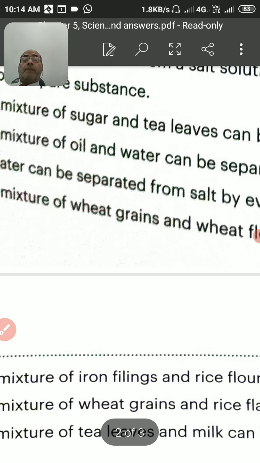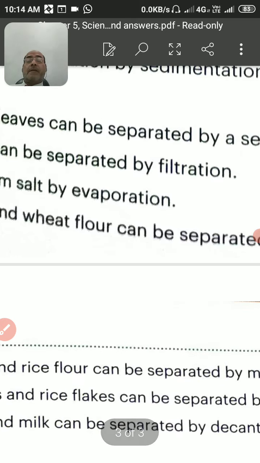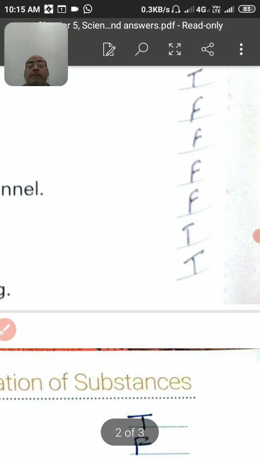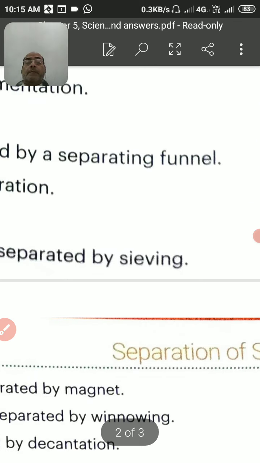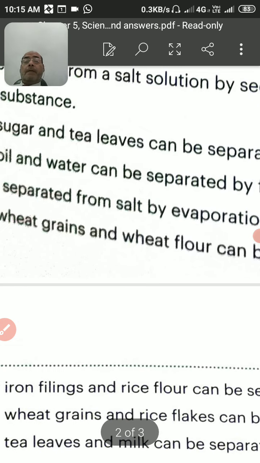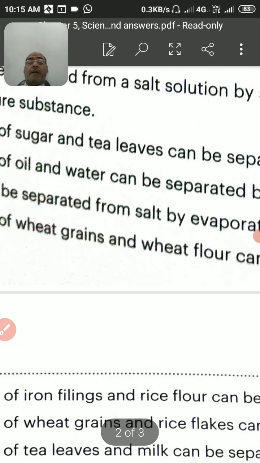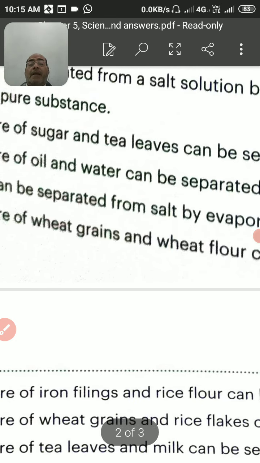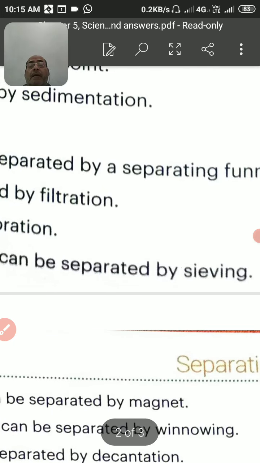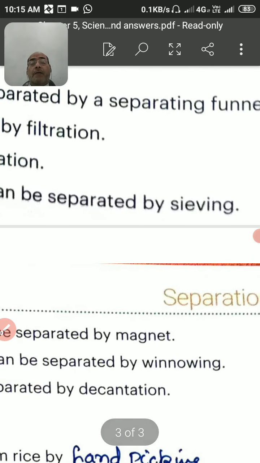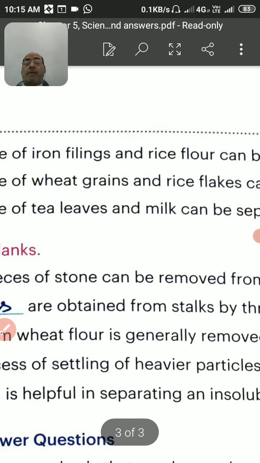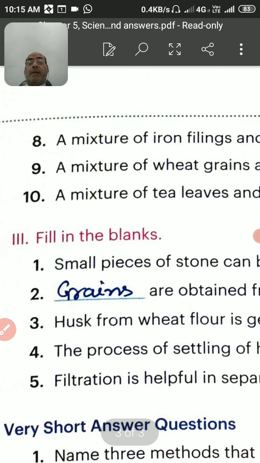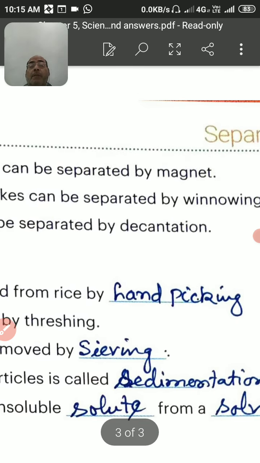Then mixture of oil and water can be separated by filtration. This will be again false. Then water can be separated from salt by evaporation. This is true. A mixture of wheat grains and wheat flour can be separated by sieving. This is again true. Come to this question, dear students, and this question number 8. A mixture of iron filling and rice flour can be separated by magnet. True.